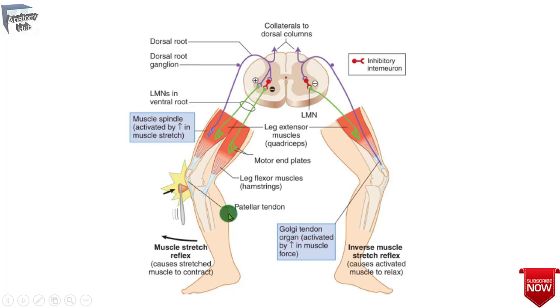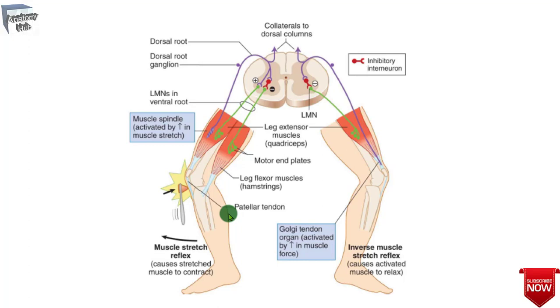Likewise, at the elbow, the biceps jerk indicates the C5 to C6 spinal cord segments, and the nerve involved is the musculocutaneous nerve, and the biceps contraction or relaxation will be seen.